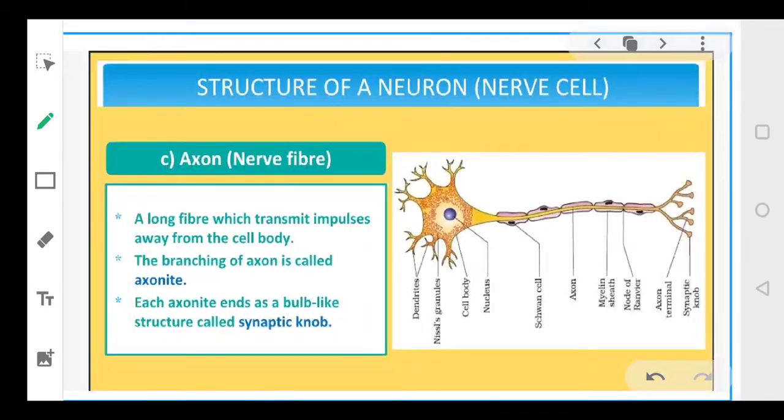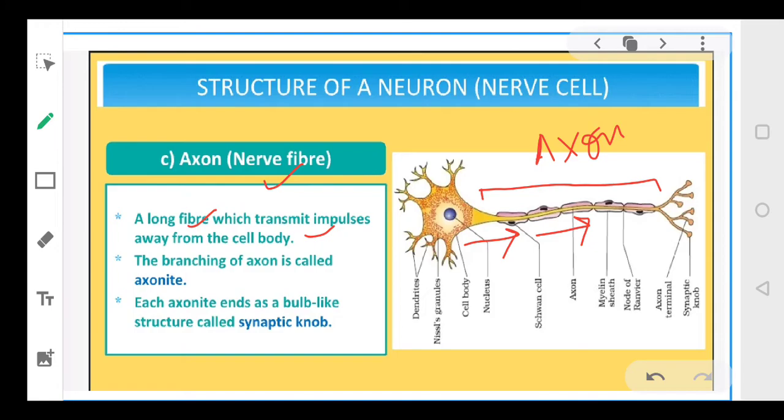Coming to the third portion, which is called the axon or nerve fiber. This complete portion is referred to as your axon. It is a long fiber which transmits the impulses away from the cell body. ये जो information traveling का रास्ता है वो इस तरीके से होता है. This is how information travels. The message will only go from the cell body to the axon.